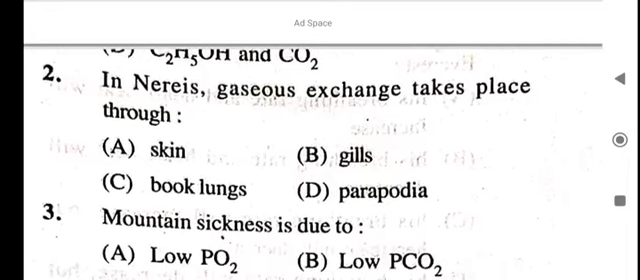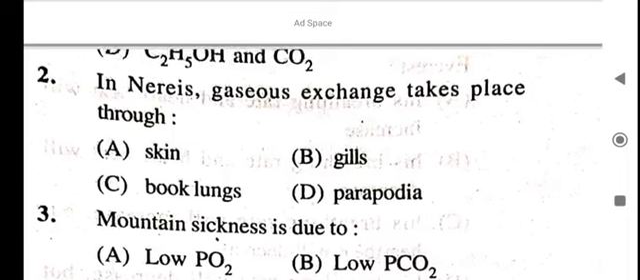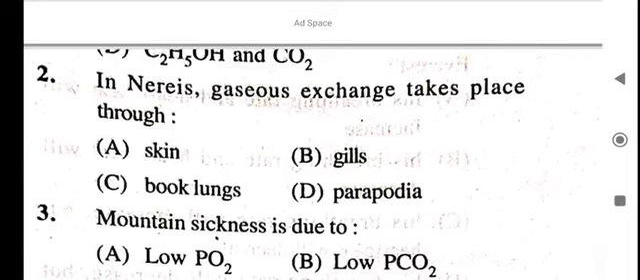In neurosis, gaseous exchange takes place through what? Skin, gills, book lungs, parapodia. Parapodia is the answer. In neurosis, gaseous exchange takes place through parapodia.